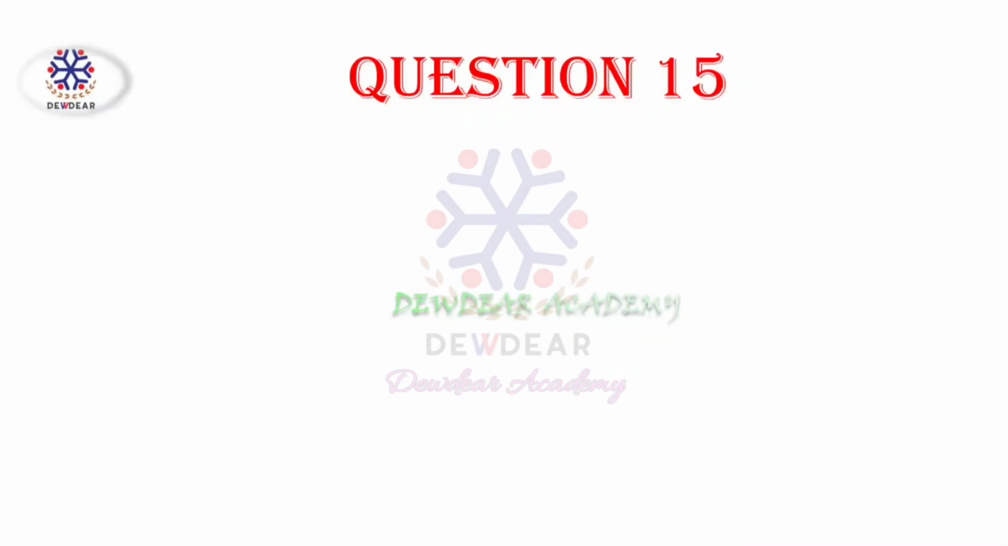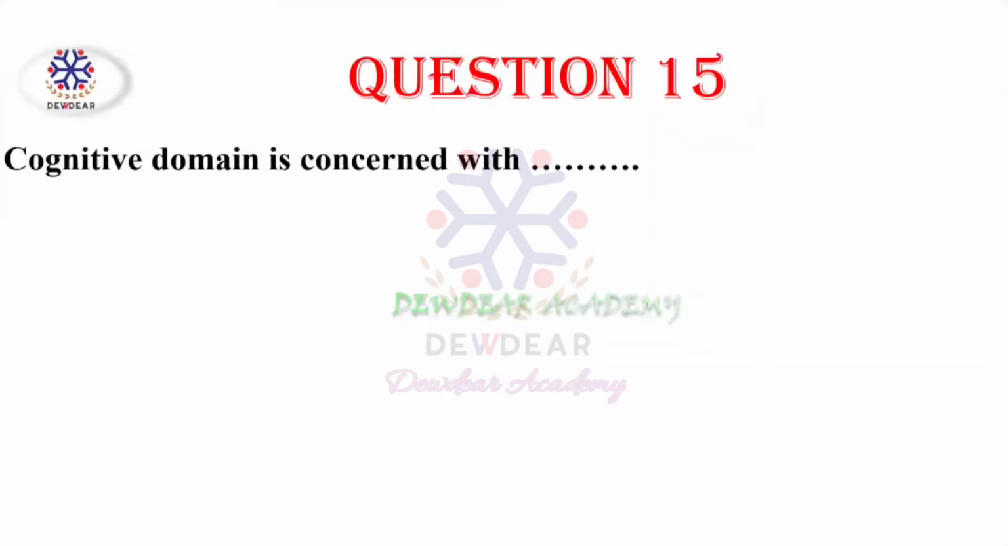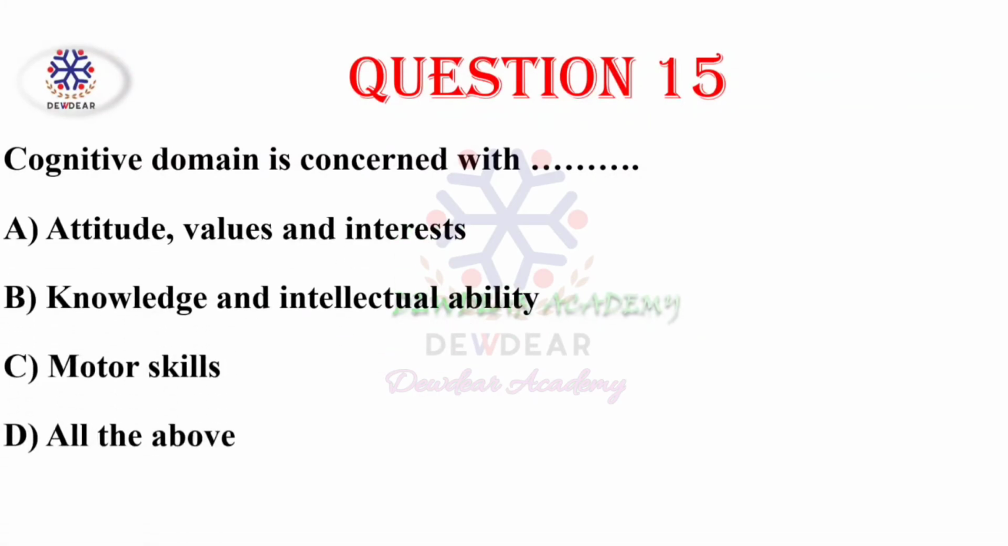Then question number 15. Cognitive domain is concerned with. Options: attitudes, values and interest, knowledge and intellectual ability, motor skills, all the above. Correct answer is knowledge and intellectual ability. Cognitive domain is concerned with knowledge and intellectual ability.